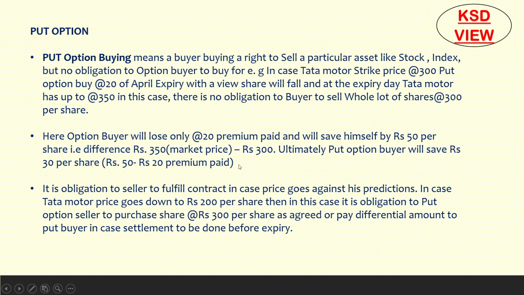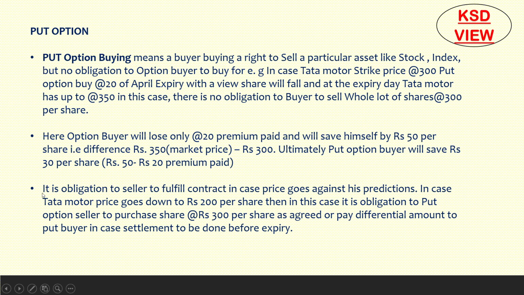His liability is restricted to 20, but he ultimately benefits 30 per share. So this is one of the favorable situations for the buyer. It is always against the seller.